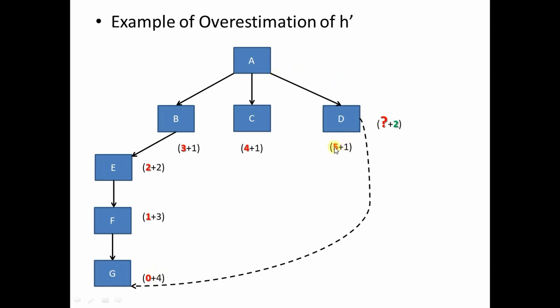Whereas if the heuristic value of this D was lowered, then you would have realized that from D also there is a direct path that goes to G, and with that the solution that we would have got, its path cost would be just 2 and not 4. So this is an example of how A star algorithm can be affected if the value is overestimated.